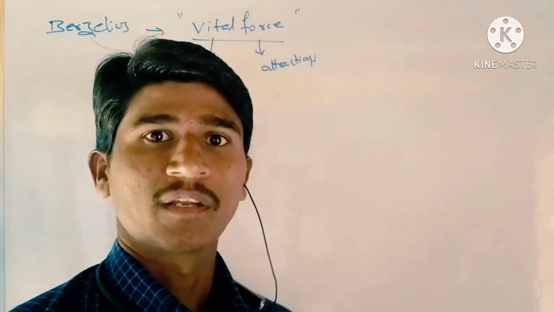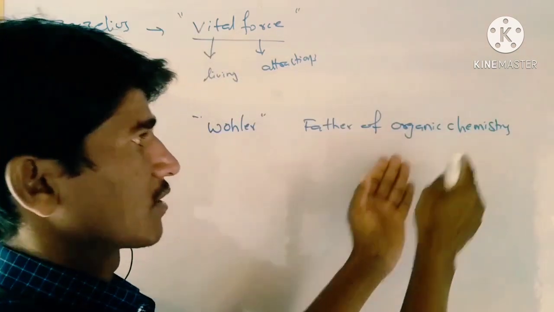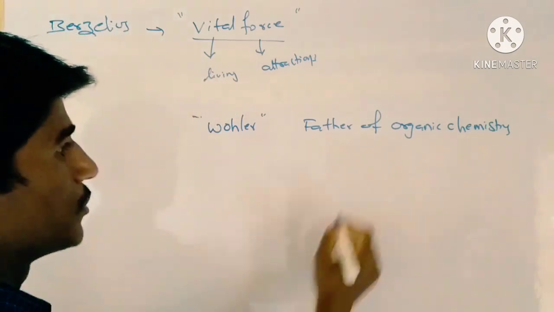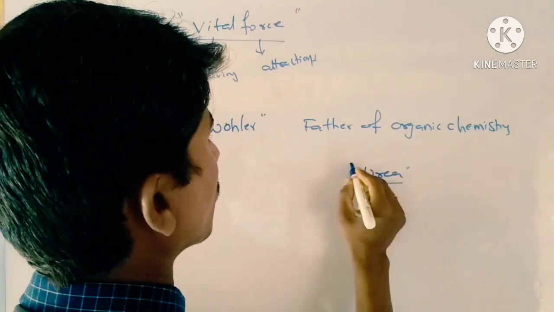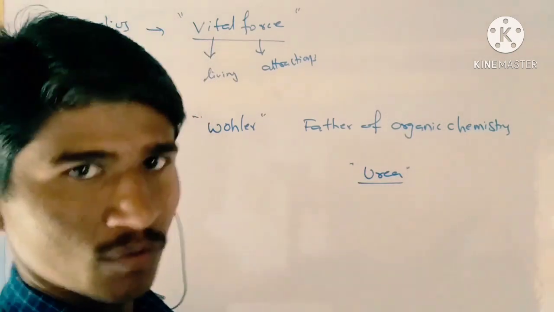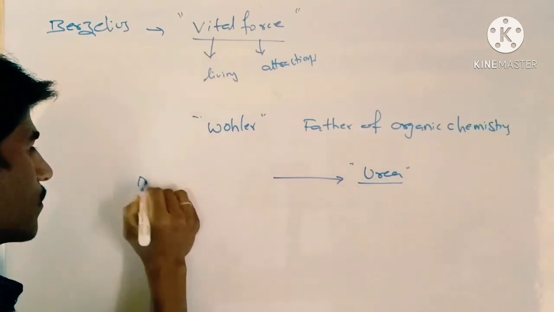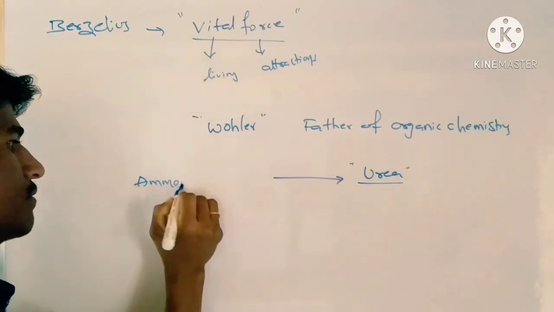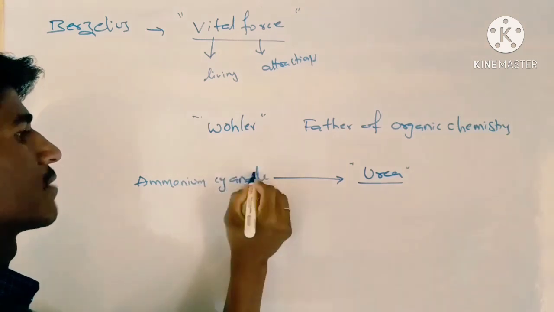But after the vital force theory, unexpectedly Wohler, who is considered the father of organic chemistry, synthesized urea. Urea is an organic compound present in living organisms, which is excreted through our urine. Urea is obtained from an inorganic compound, ammonium cyanate.